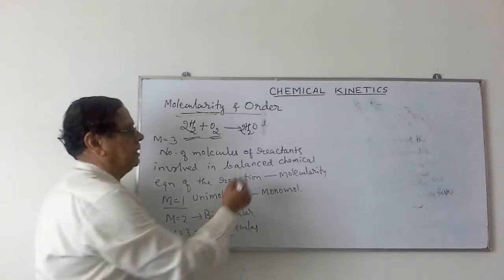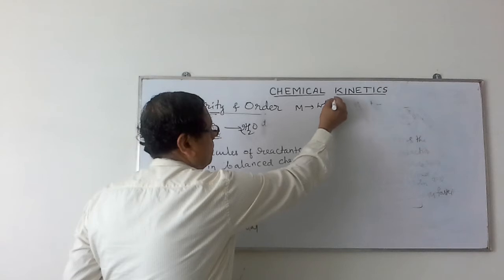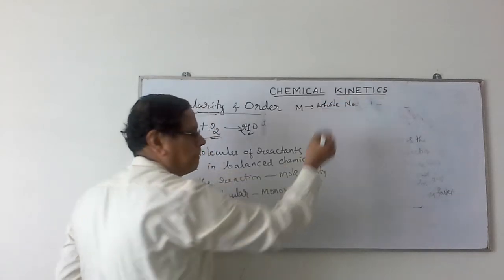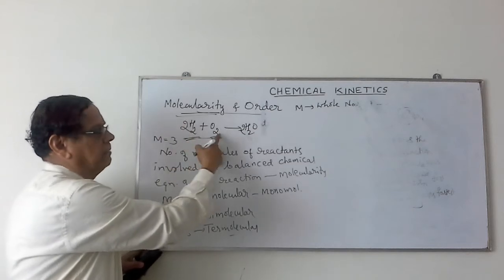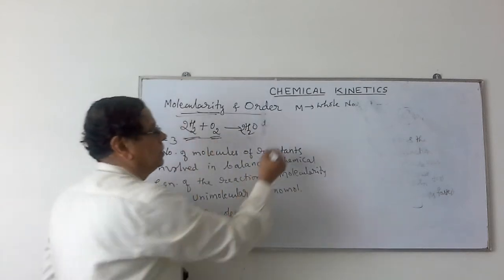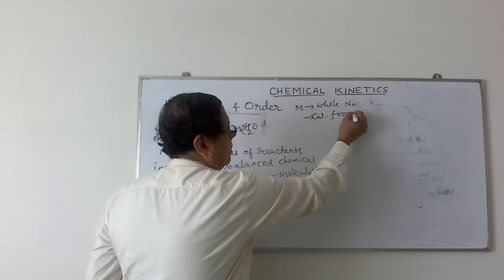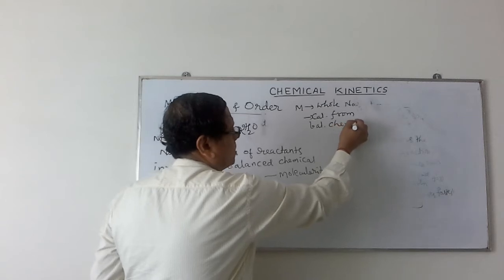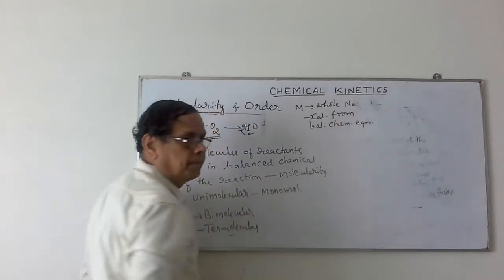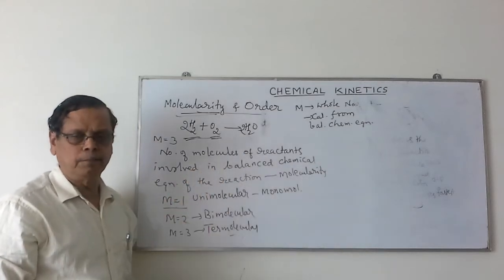So we write molecularity is always a whole number, and it is calculated from the balanced chemical equation of the reaction, and it always has a positive value.